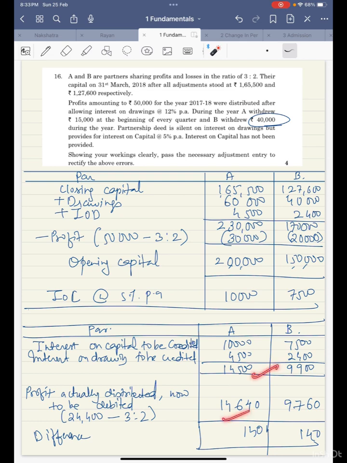Okay, so this is credit, this is debit. That means he needs to pay 140 rupees back to be debited. Now B, 9,900 to be credited, and this is the amount to be debited. So we need to pay 140 rupees back to B. Okay, and so let's pass the journal entry.